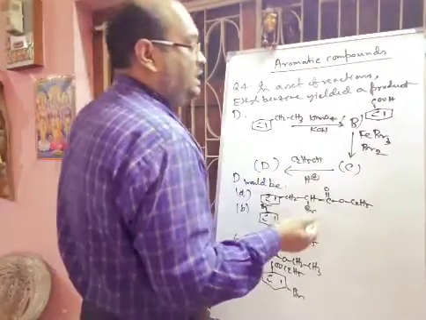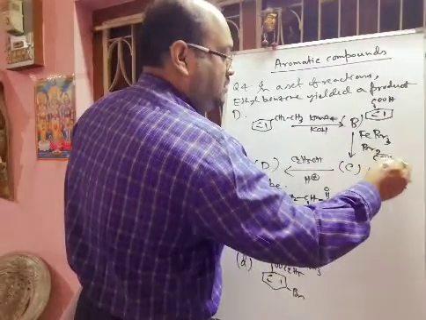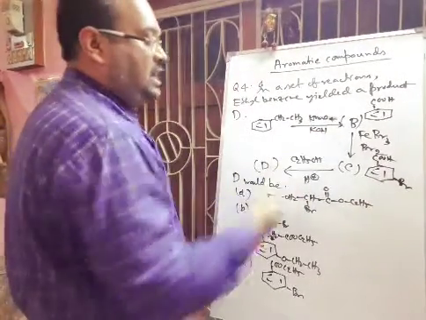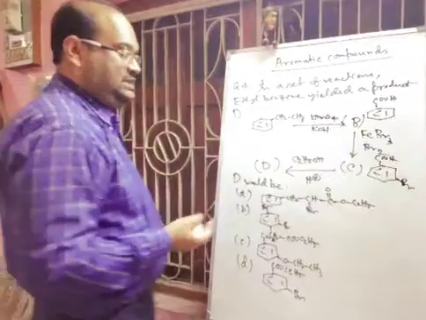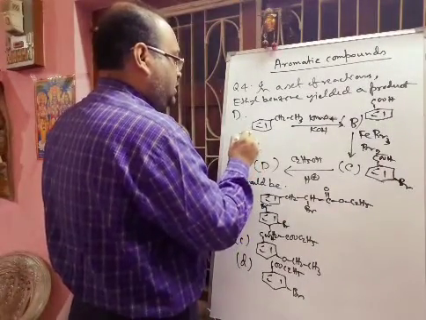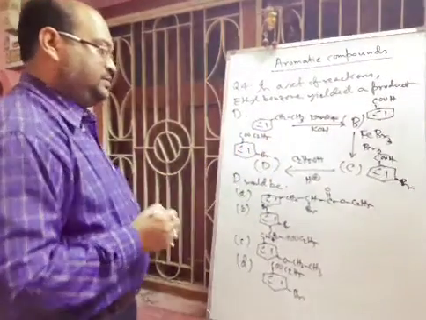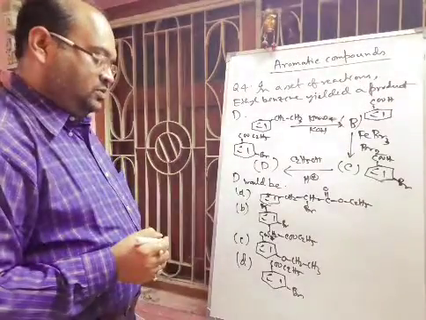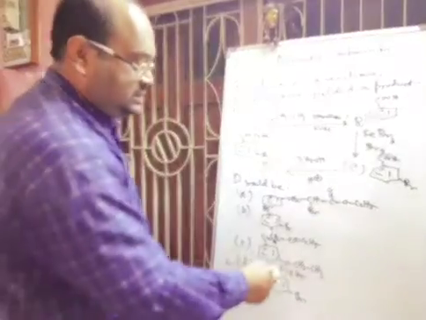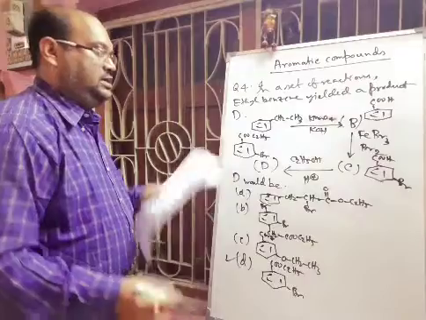So there will be meta-bromobenzoic acid, which is option C. And when you give alcohol and acid, the carboxylic acid group will be esterified, so there will be formation of ester, COOC2H5. Option D is the correct one, that is ethyl benzoate, meta-bromo ethyl benzoate. This is the correct option. Hope you can understand.